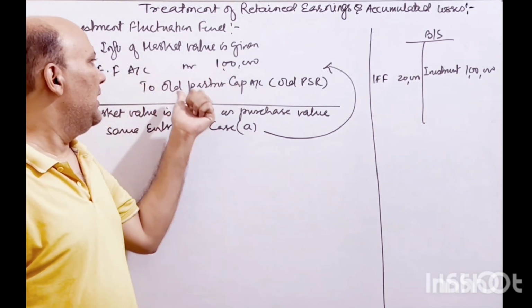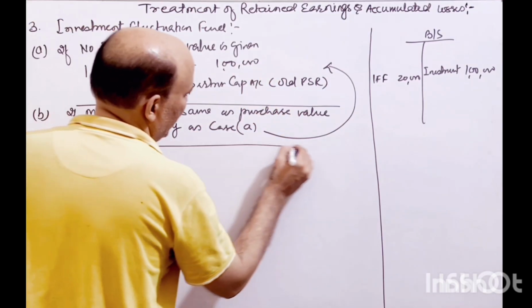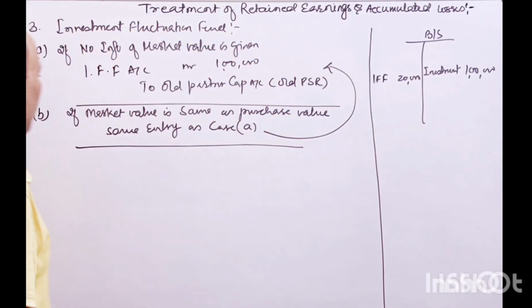IFF account debit to old partners capital account in old profit sharing ratio if the market value is the same, right? Let's say it says market value is 1 lakh rupees, that additional information is given.